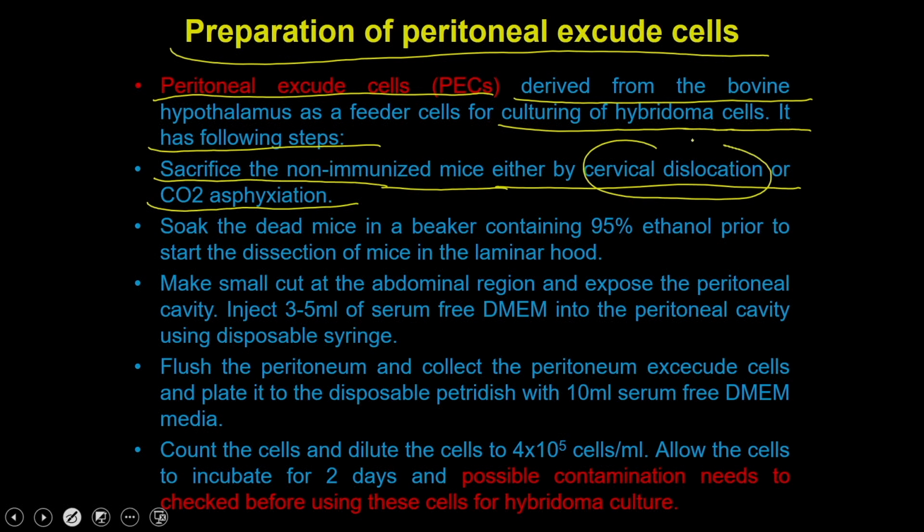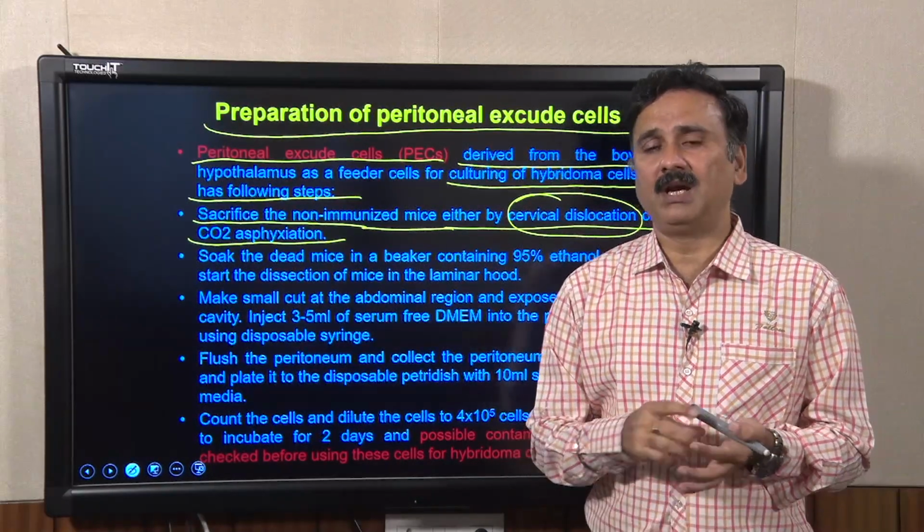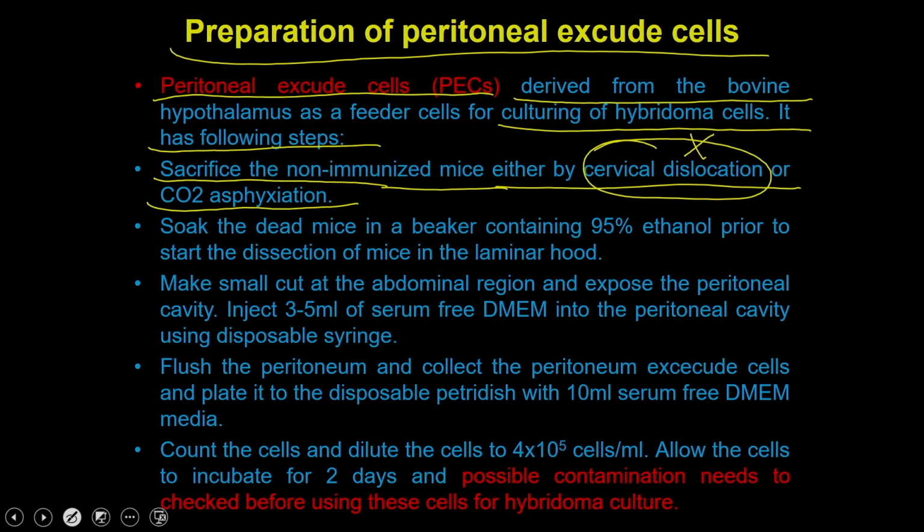Cervical dislocation is a process which breaks the linkage between the vertebrae, and that does not allow the animal to breathe properly, and that is how the animal dies. But cervical dislocation is not a very popular method. Mostly people use CO2 asphyxiation, where you simply keep the animal in a CO2 chamber and incubate it for some time, and because there is no oxygen present, the animal dies.